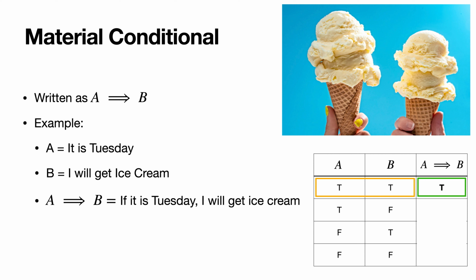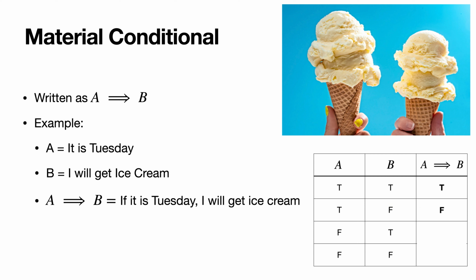Makes sense. I have a clear example of both of them being true, so it makes sense to say that they're both true. Now, suppose it's true that it's Tuesday, but I don't get ice cream. This is like the second row. A is true and B is false. It would be false to say, if it's Tuesday, I will get ice cream, if in fact it is Tuesday and I don't get ice cream. We have a clear example, a clear contradiction here. So for row 2, we're going to go ahead and put false.